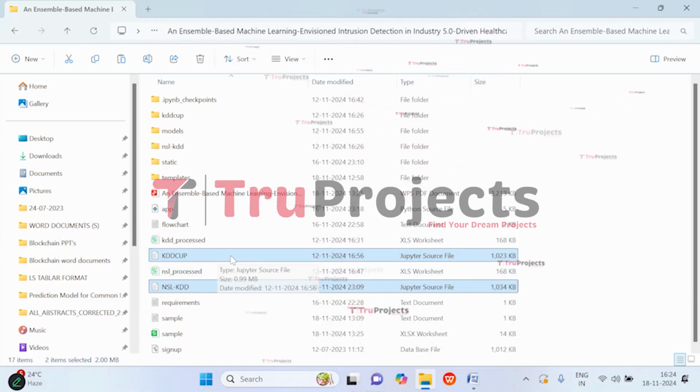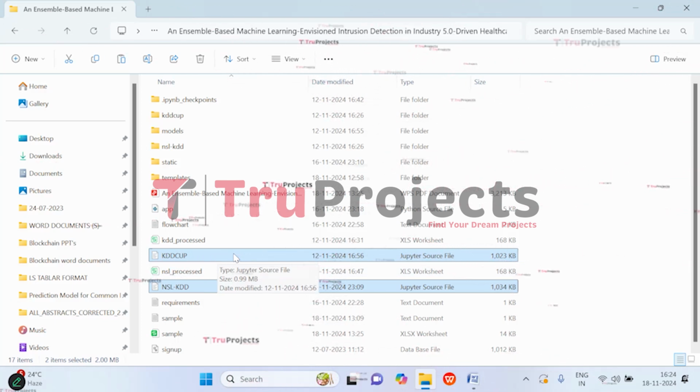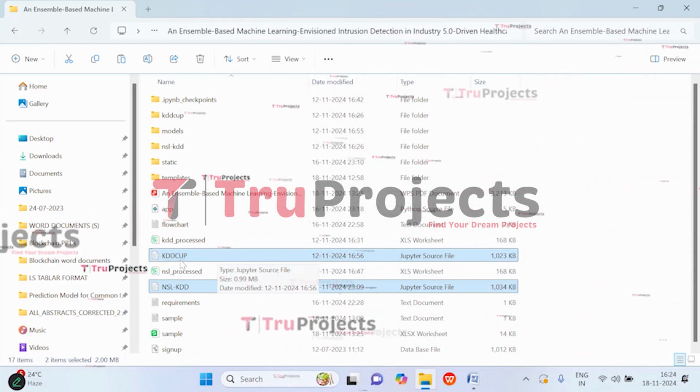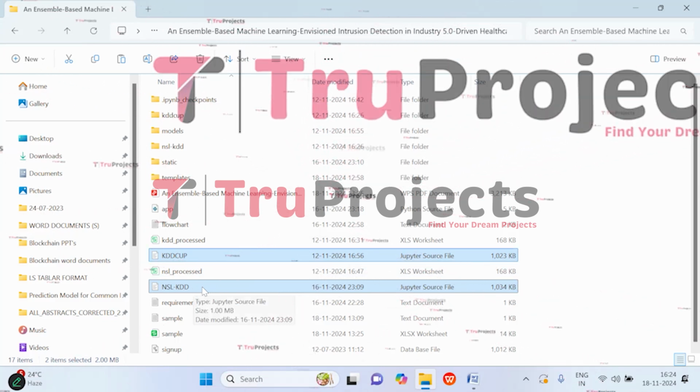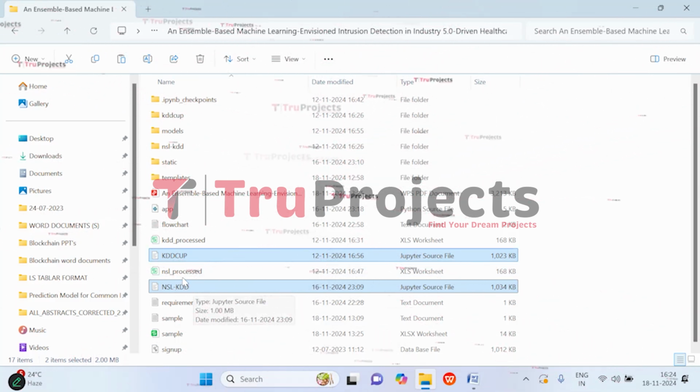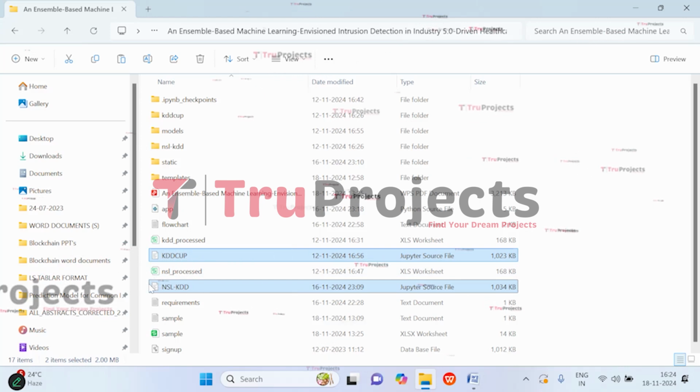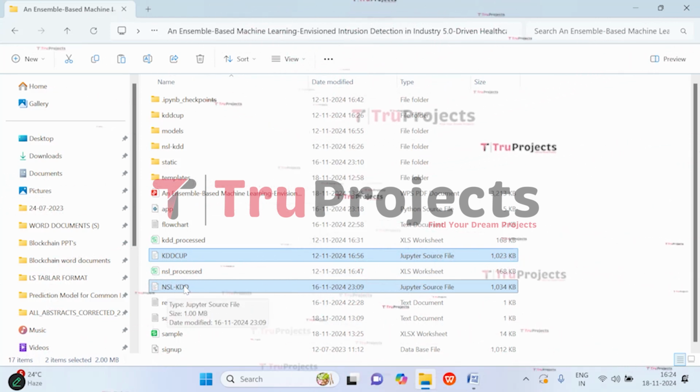So coming to this KDD Cup Jupyter source file, here we will be loading the KDD Cup dataset and will be training all the algorithms on this KDD Cup dataset. And coming to this NSL KDD Jupyter source file, we will be loading the NSL KDD dataset and then we will be training all the algorithms on this NSL KDD dataset.